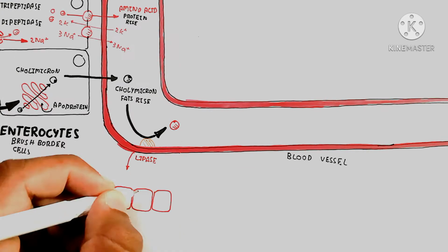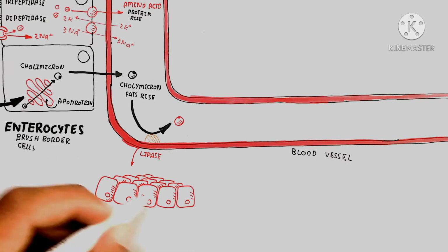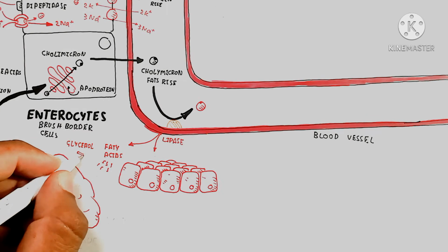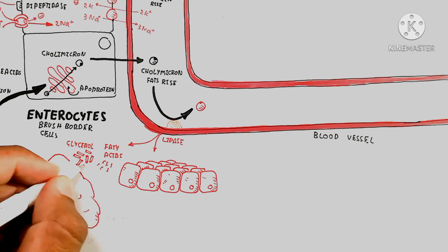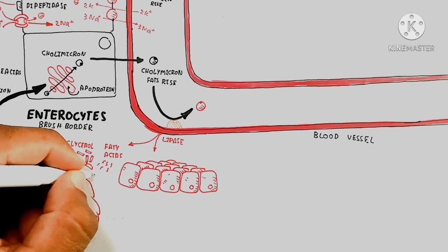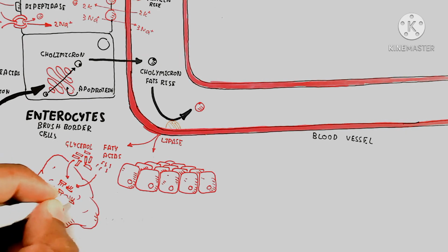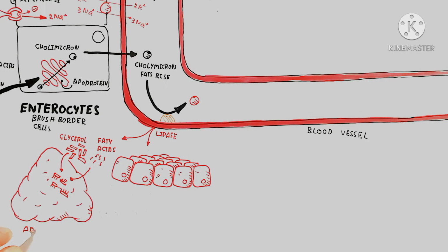Chylomicron fats also rise. On these chylomicrons, lipase enzyme acts in the blood vessel to produce glycerol and fatty acids, which move into the adipose tissue here, and the adipose tissue converts them into triacylglycerol.